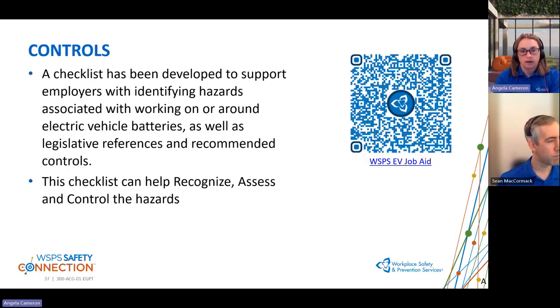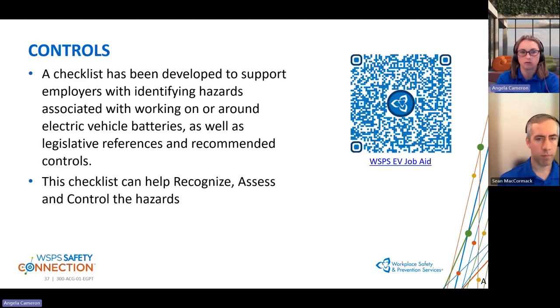You can scan the QR code there for the EV white paper job aid, or we will send out the link afterwards. It is also on our website. The job aid is a checklist that has been developed to support employers with identifying the hazards associated with working on and around electric vehicles, as well as the legislative references, so we can assess. That's the assessment piece, and the recommended controls. The checklist can help us recognize, assess, and control hazards that are brought in.